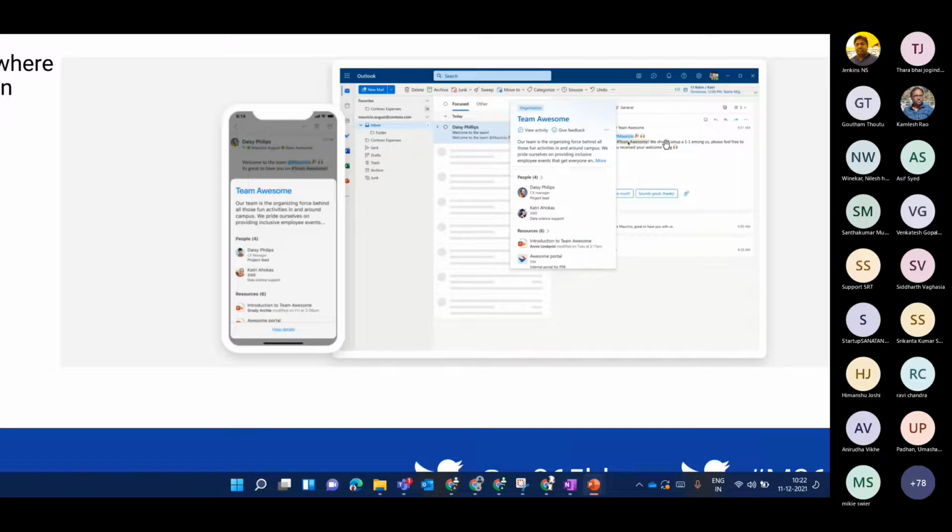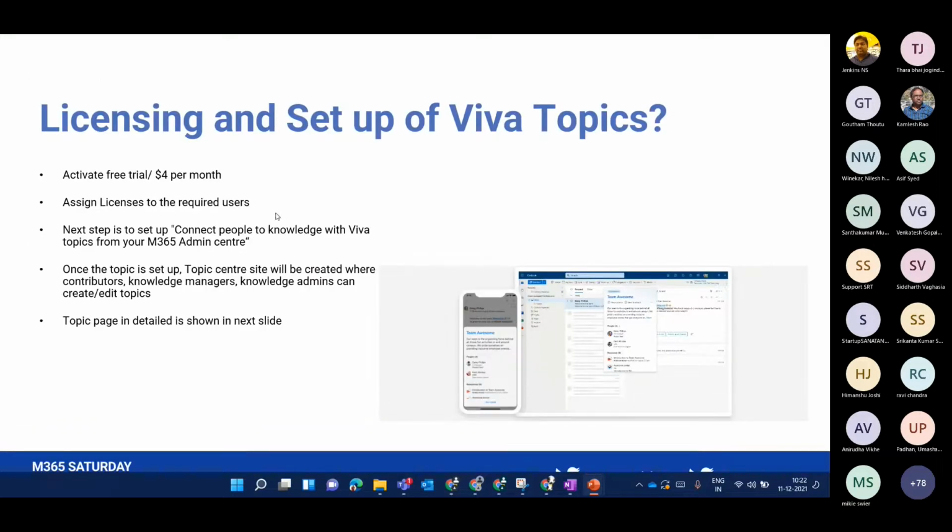A new employee just joined the team and he's welcomed using this Outlook email. The beautiful thing about it is that this is a topic, and this is a topic card where he can see the details about who all are the people working on it, what the resources are for this project, and what the project is about. So this is how beautiful Viva Topics is.